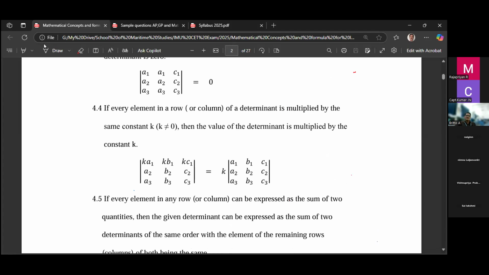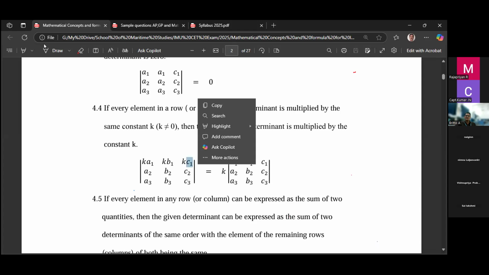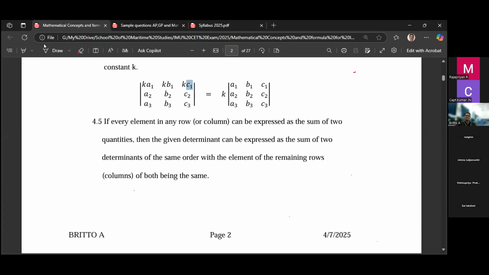But the fourth property: if every element in a row of a determinant is multiplied by the same constant k, then the value of the determinant is k times the determinant. That constant can be in any one row or any one column. Look here: ka1, kb1, kc1. So k is in the first row, and you can take k common outside. This is the property. Not only in a row, in a column also, if any constant is common, take it outside.